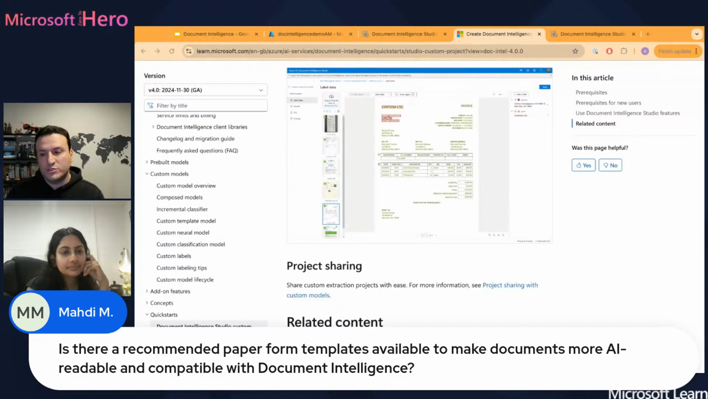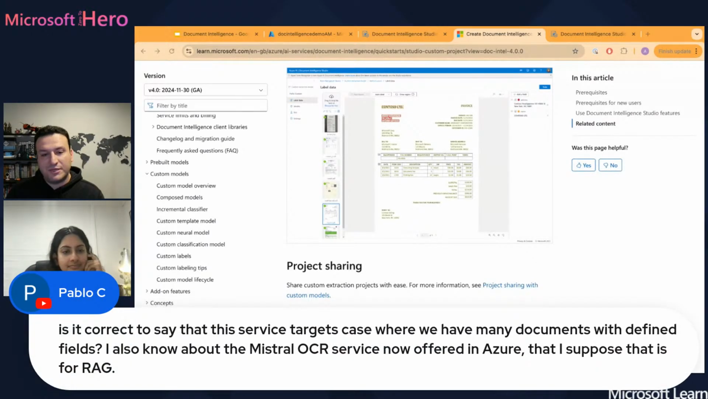Cool. Awesome. And the next question is from Pablo. Is it correct to say this service targets cases where we have many documents with defined fields? I also know that the Mistral OCR service is now offered in Azure, which I suppose is for RAG.